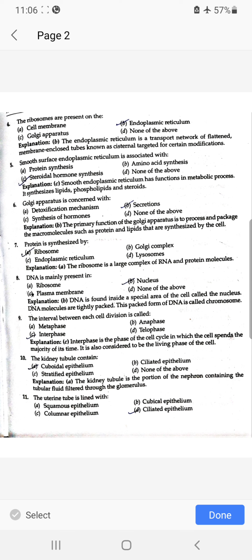Golgi apparatus is concerned with secretions. Protein is synthesized by ribosomes. DNA is mainly present in nucleus. The interval between each cell division is called interphase. The kidney tubule contains cuboidal epithelium. The uterine tube is lined with ciliated epithelium.